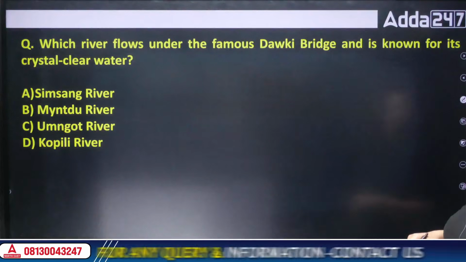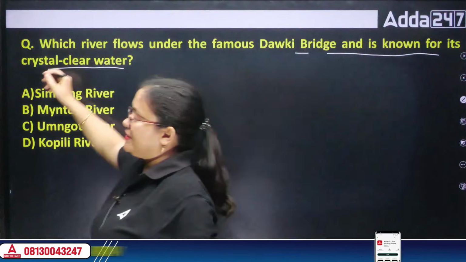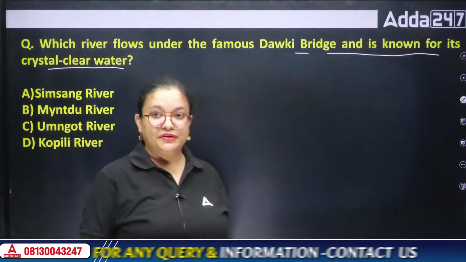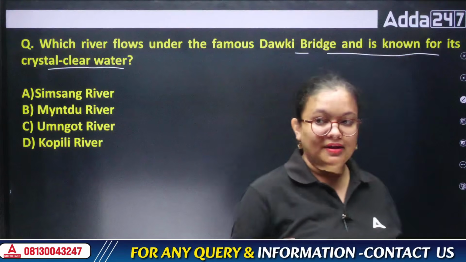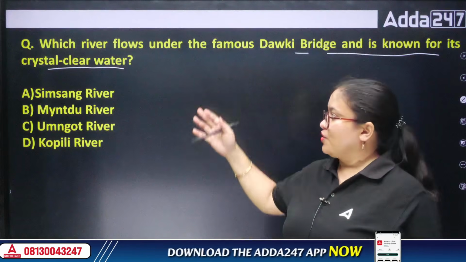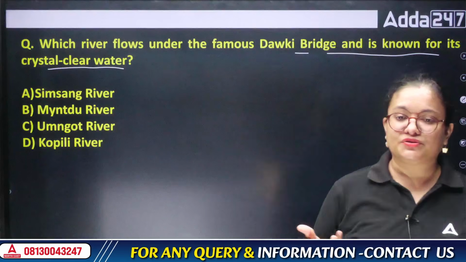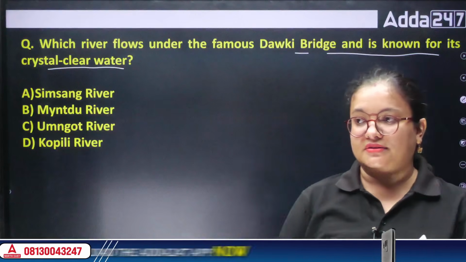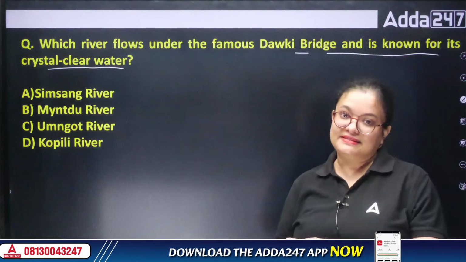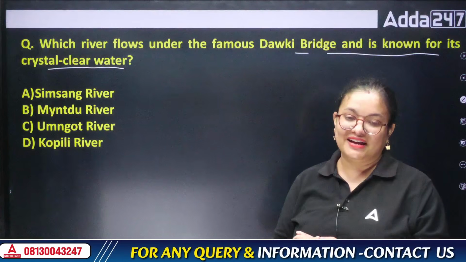Next, which river flows under the famous Dauki Bridge and is known for its crystal clear water? I think a few days back, during peak monsoon or peak rainfall, the color was changed. It was all mud everywhere, right? Because of the monsoon, it is very risky to travel there now. But with passing of time, we will again see the crystal clear water, which is a very eye-catching sight of Meghalaya or Dauki.